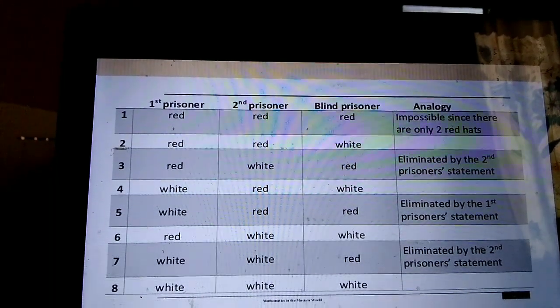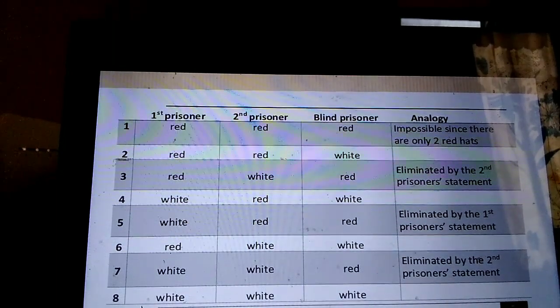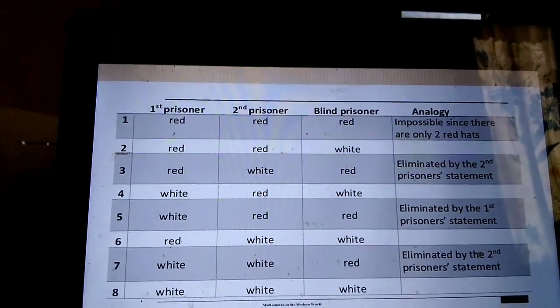So for me, my analysis is that of course the blind prisoner, the third prisoner, is wearing a white hat.